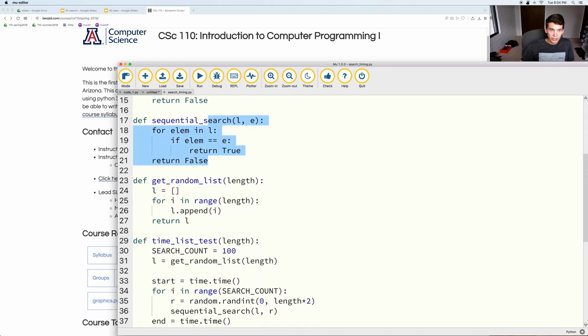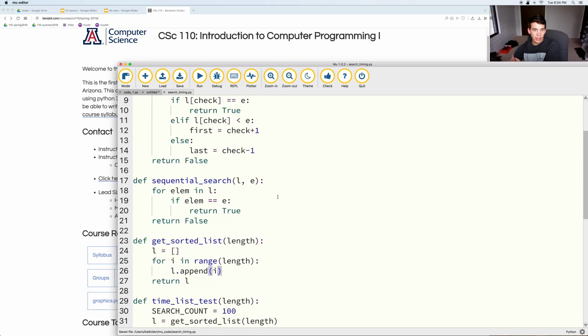Here is also a function that can get a sorted list. It's basically doing a loop through range and appending i, so it's getting a sorted list of integers.